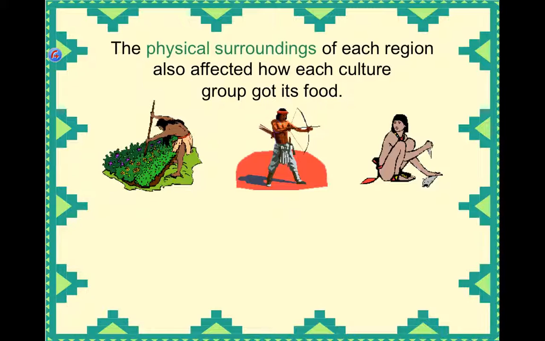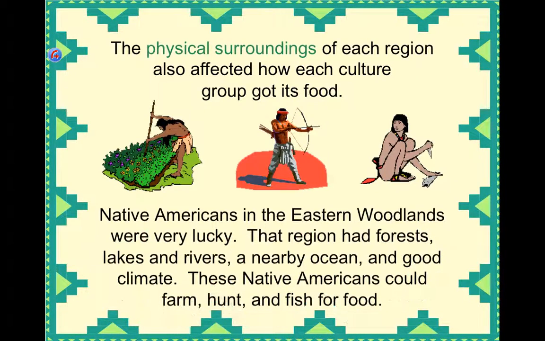The physical surroundings of each region also affected how each culture group got its food. Native Americans in the eastern woodland region were very lucky. That region had forests, lakes, rivers, and even an ocean, so it had a really good climate. These Native Americans could farm, hunt, and fish for food.